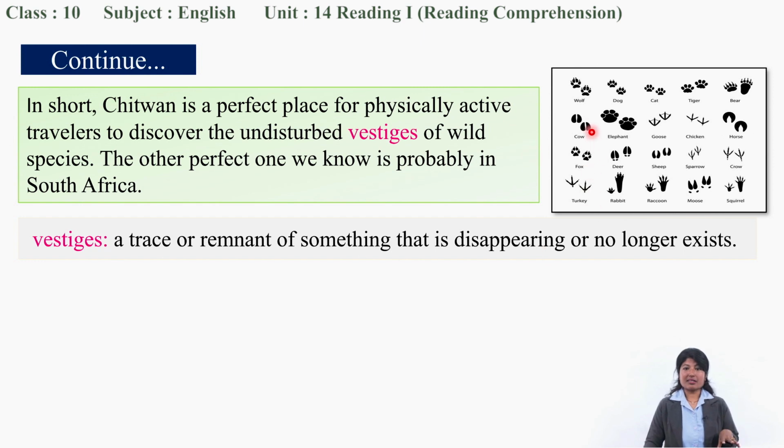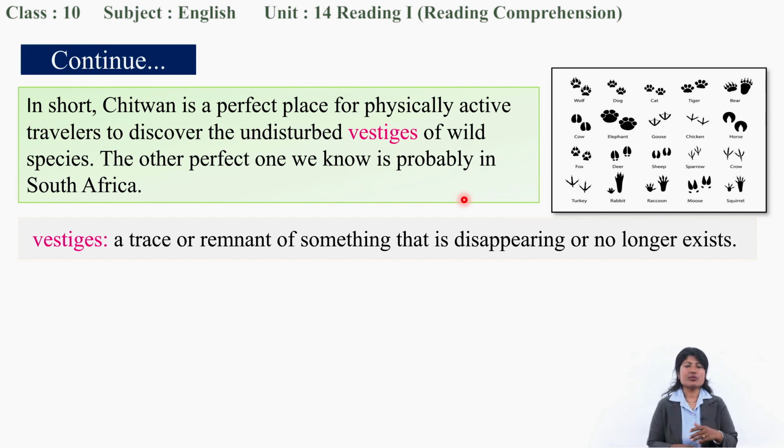You can find the prints or remains of such things. Here are the pictures of vestiges. If you want to study these things about wild species, then Chitwan is the place where you can find them. The other one is South Africa, or Chitwan. You can study these things in Chitwan.